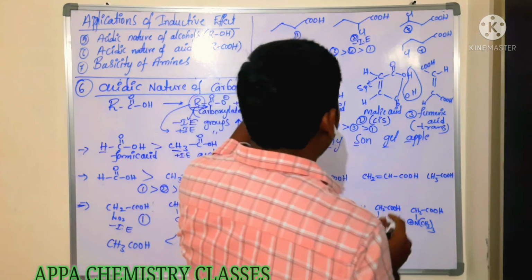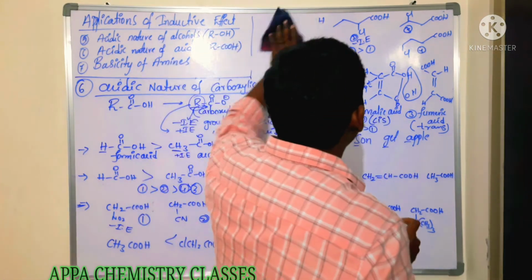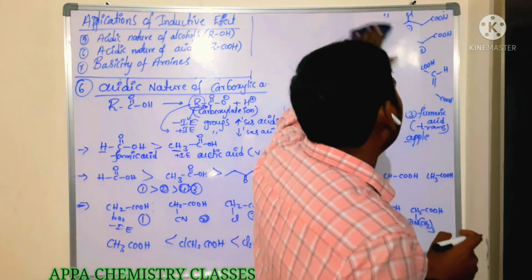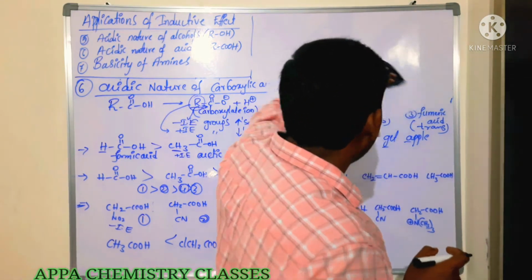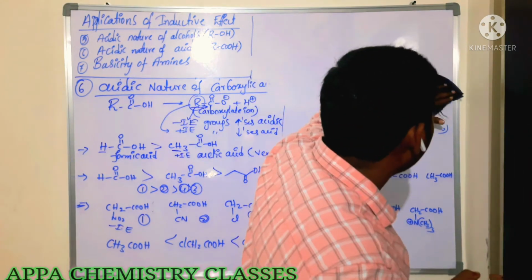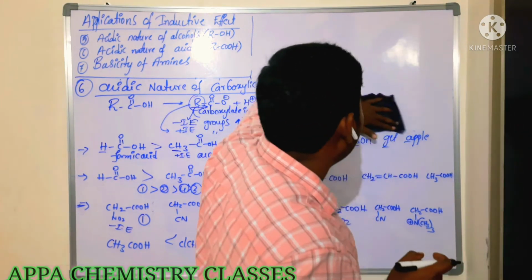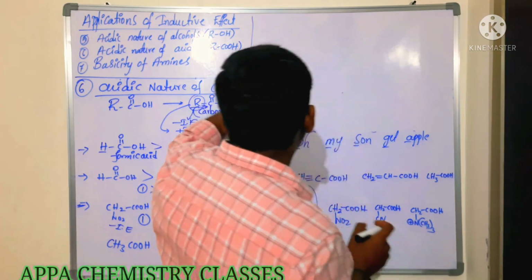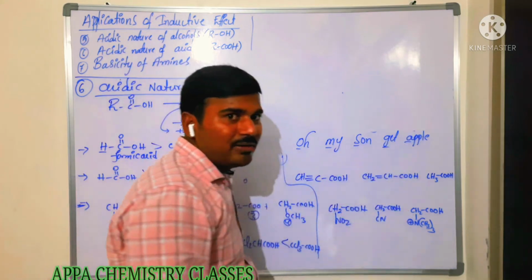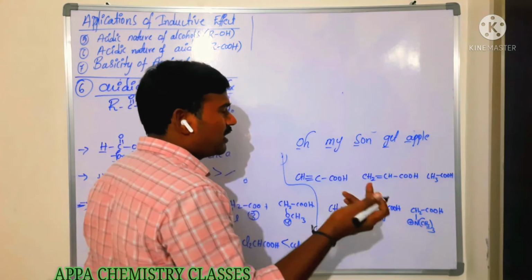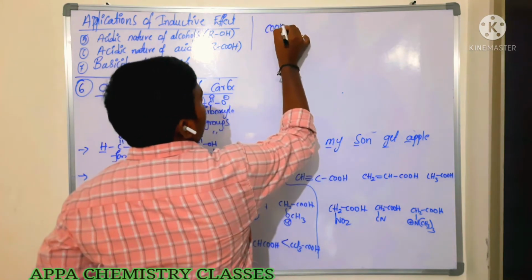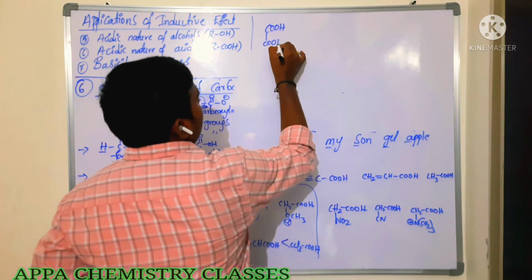This is a very, very important one, so please note it down. After that, we are going to see a short form to remember around 5 acid names: Oh my son, get apple. Maleic acid and fumaric acid you can also remember by seeing this. It is a simple phrase we can remember. So what is the first letter? O. That is oxalic acid.